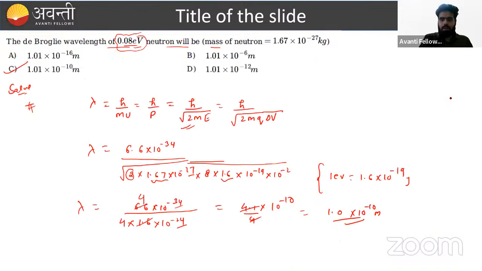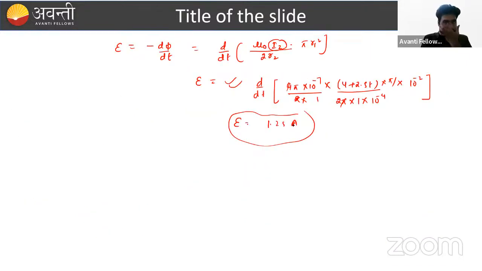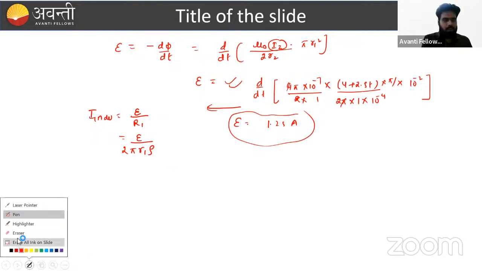What is the induced current in the smaller loop? That is E upon R1, and we already know R1, that is 2 pi R1 into specific resistance. In this manner, we will get the appropriate answer.